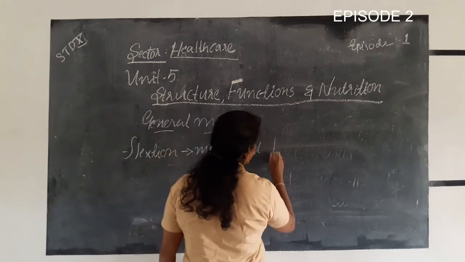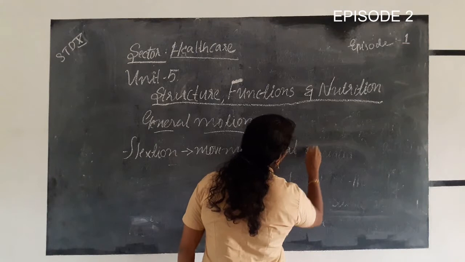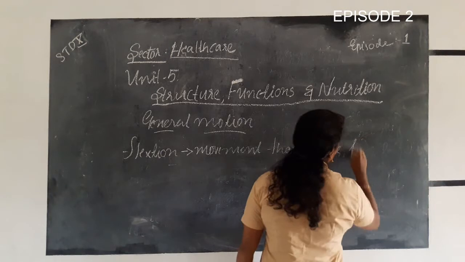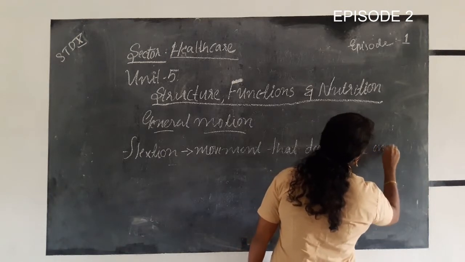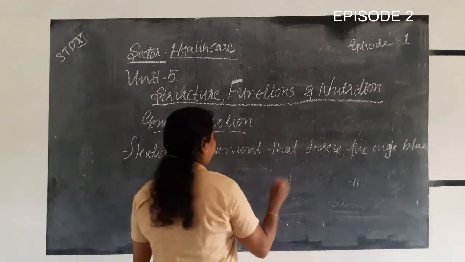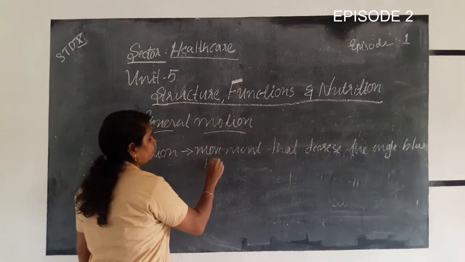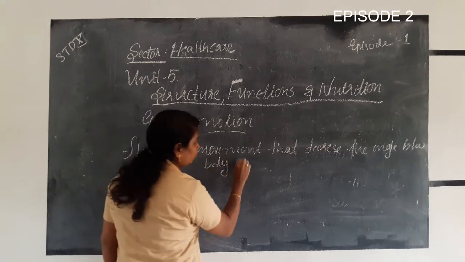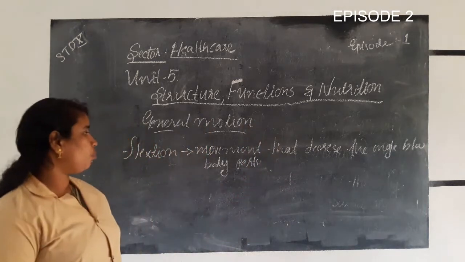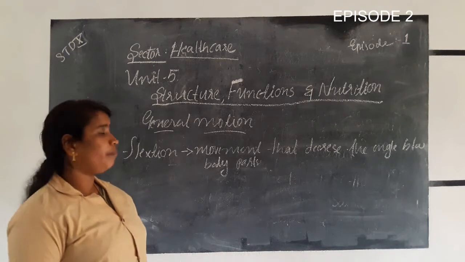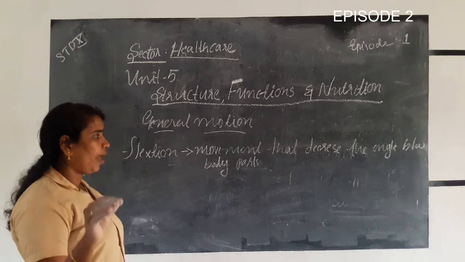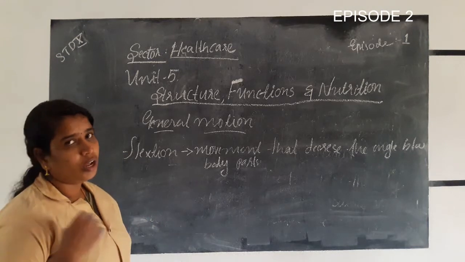It tries to reduce the angle between different body parts.